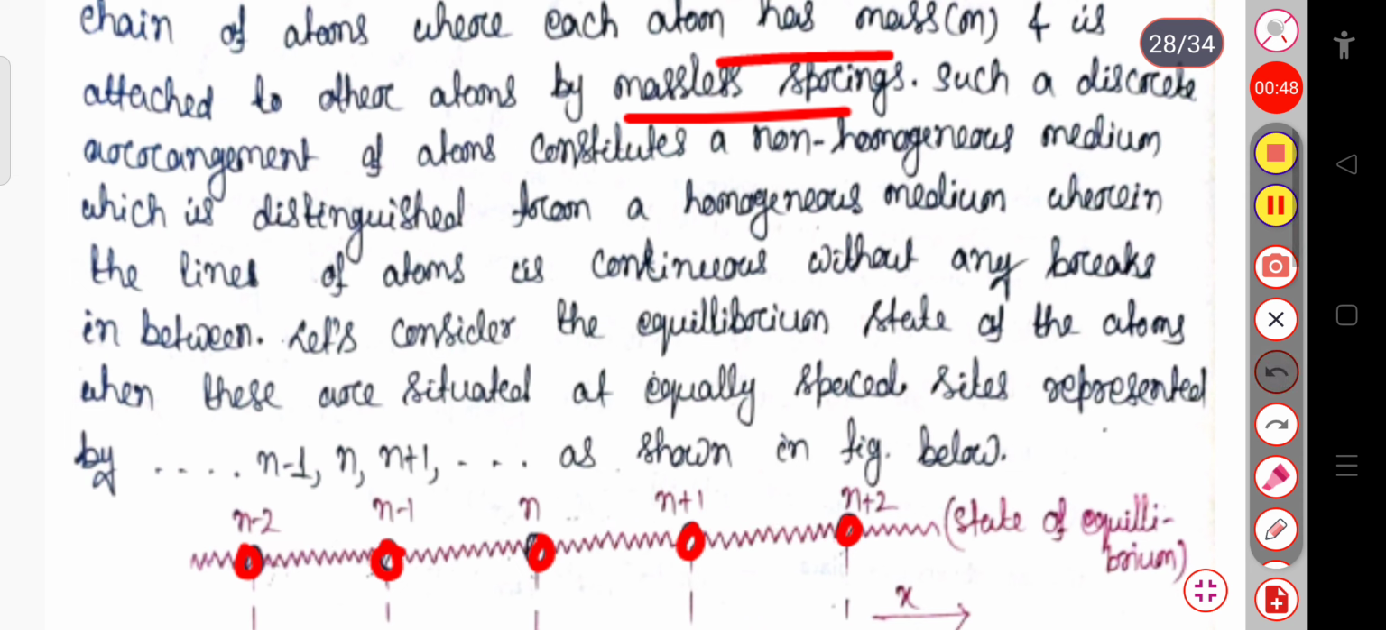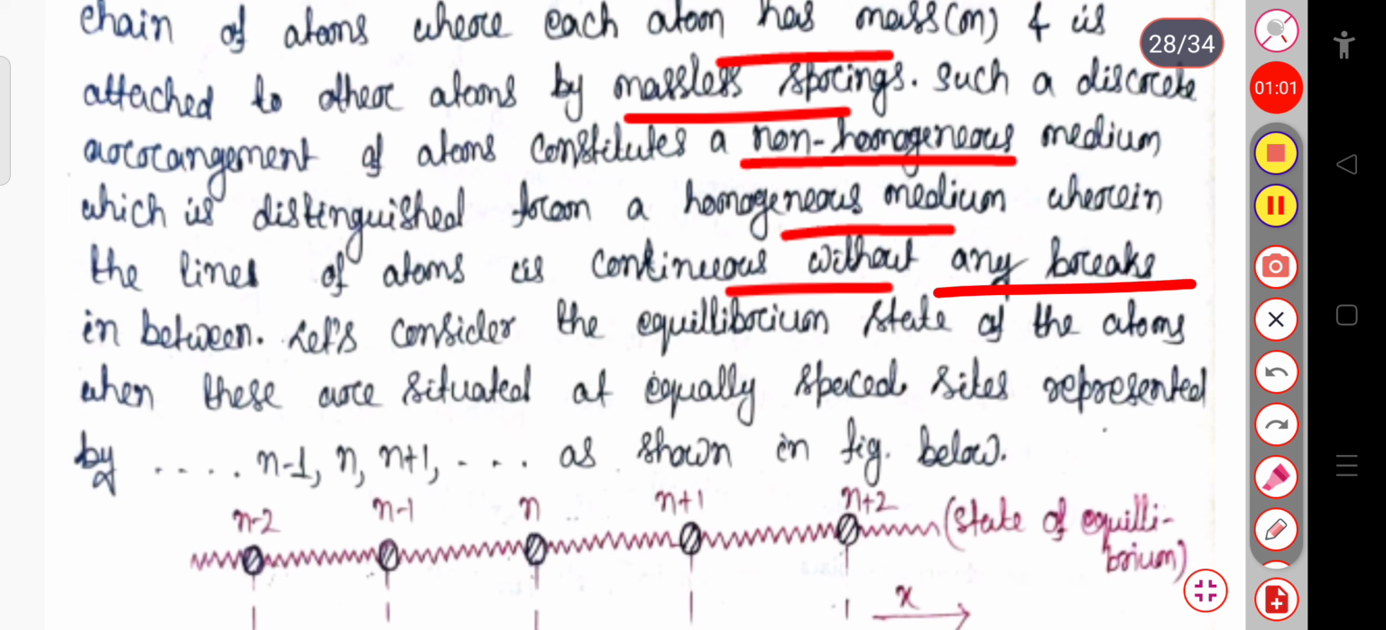Now such a discrete arrangement of atoms constitutes a non-homogeneous medium, which is distinguished from a homogeneous medium wherein the line of atoms is continuous without any breaks. So here you can see this in the state of equilibrium. In this case the atoms are attached with massless springs and the chain is continuous without any breaks in between.